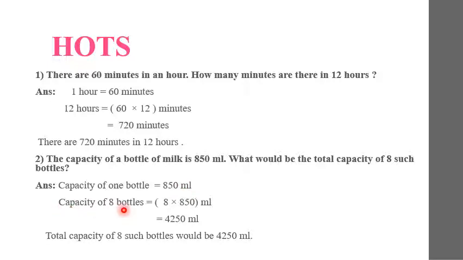Hence the capacity of 8 bottles is equal to 8 into 850 ml. So we'll multiply the number of bottles with the capacity of 1 bottle, and the product we got here is 4250 ml. So the total capacity of 8 such bottles would be 4250 ml.